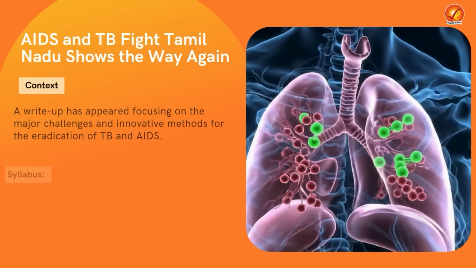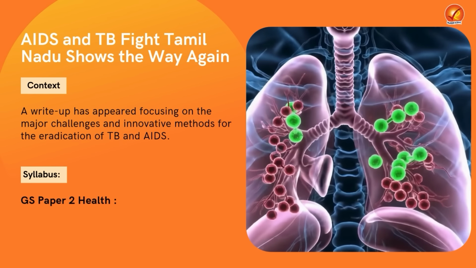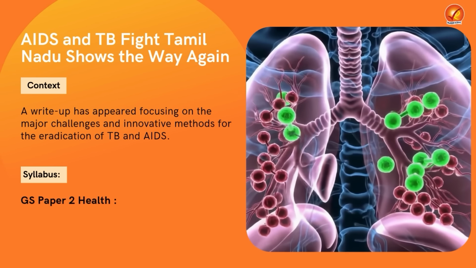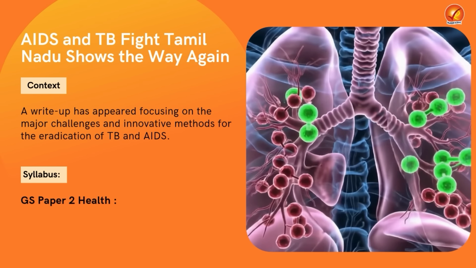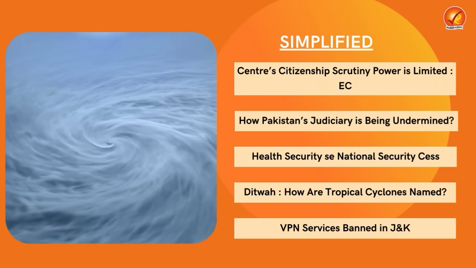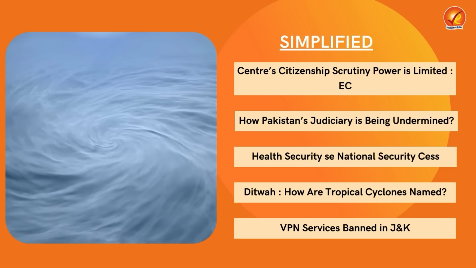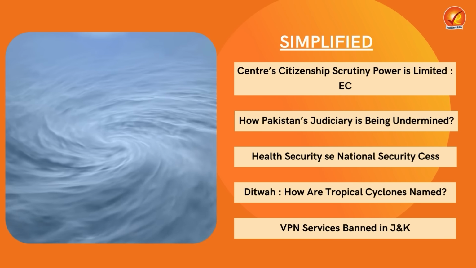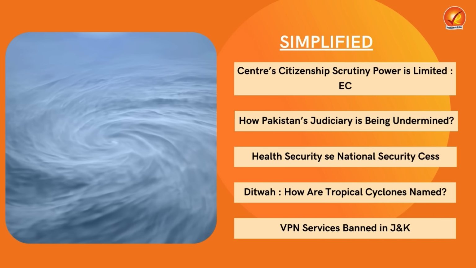After that, in our second topic, we'll look into the persistent challenge of high burden of TB and AIDS in India. And we'll also try to understand what are Tamil Nadu's public health interventions which have led to greater impact on controlling TB and HIV. After that, in our simplified section, we'll take up 5 articles and we'll try to explain them in the simplest language possible to enrich your understanding of the newspapers. Additionally, we have also incorporated some prelims pointers which are going to be crucial for your upcoming prelims and mains examinations. So have a look at them also and stay tuned.